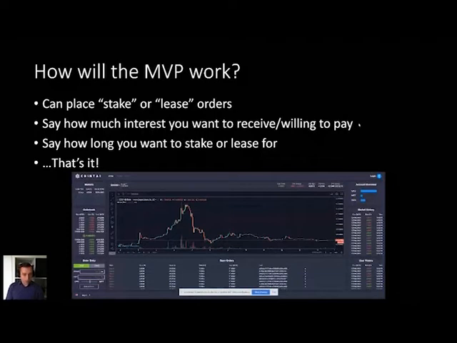So I could say, for example, I want to lease 100 EOS tokens at 5% interest rate. I have no idea if that's reasonable or not, for 3 weeks. And if that order is matched by someone who wants to lease tokens and is willing to pay 5%, then I will immediately get 5 EOS, and the 100 EOS that I lent out will be locked into this leaser's CPU and bandwidth for the following 3 weeks, and then it will be returned to me automatically.